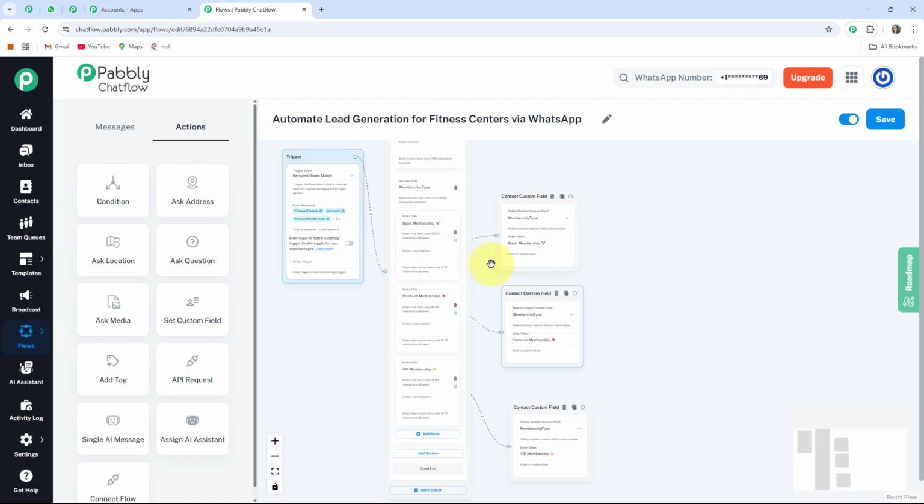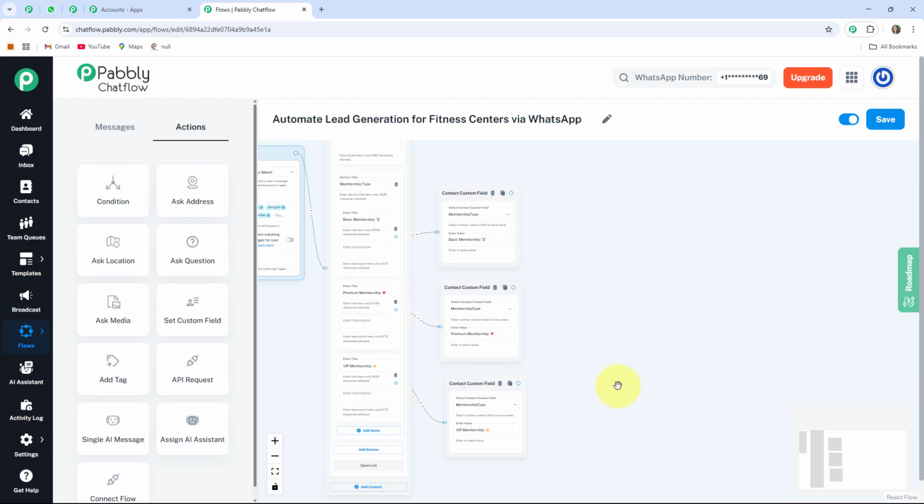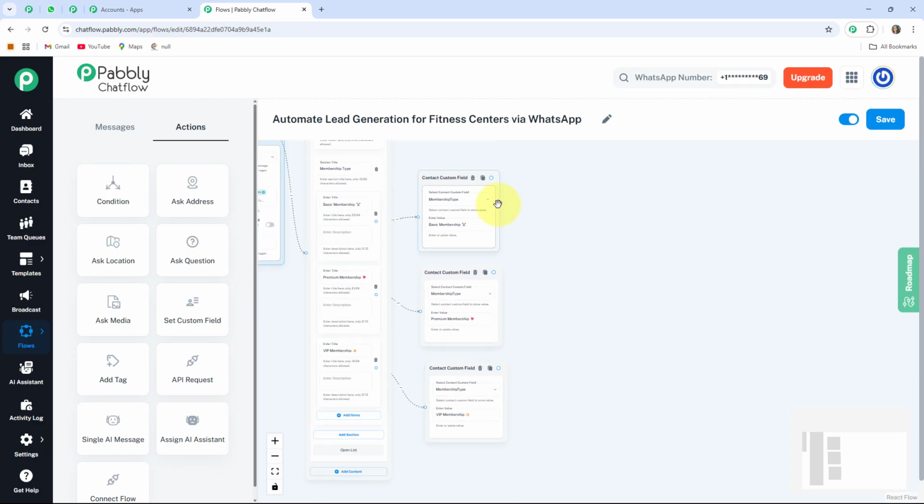You have to make sure that each and every node will connect with each other. With the help of these contact custom field boxes, your bot will respond to your users dynamically. Now whenever my user selects any of these membership plans, then in the next step my bot will ask them about their full name.